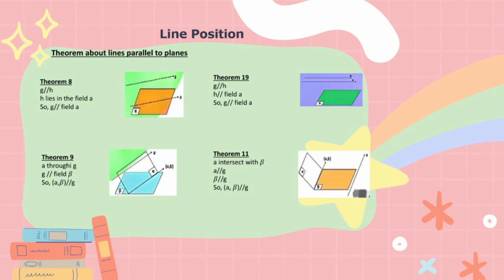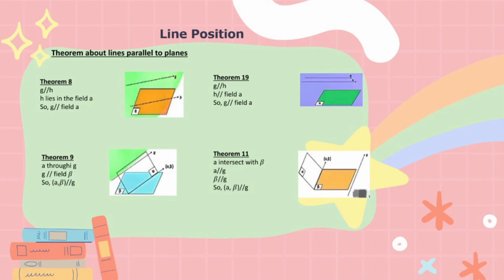Theorem about lines parallel to planes. Theorem 8. G parallel H, H lies in the plane A, so G parallel plane A. Theorem 9. A passes through G parallel plane beta, so A beta parallel G. Theorem 11.